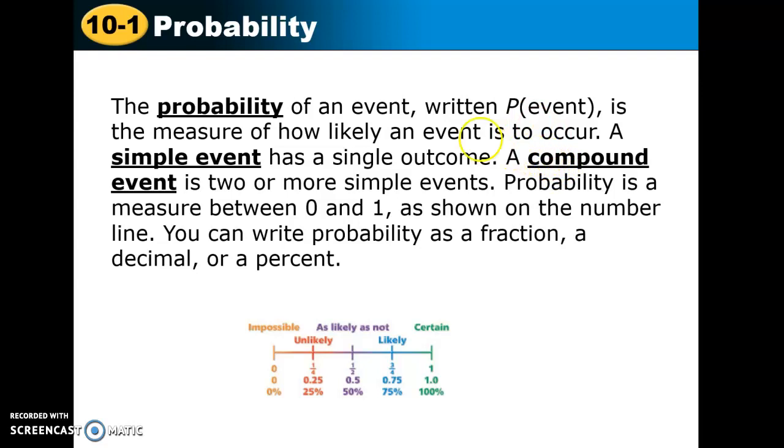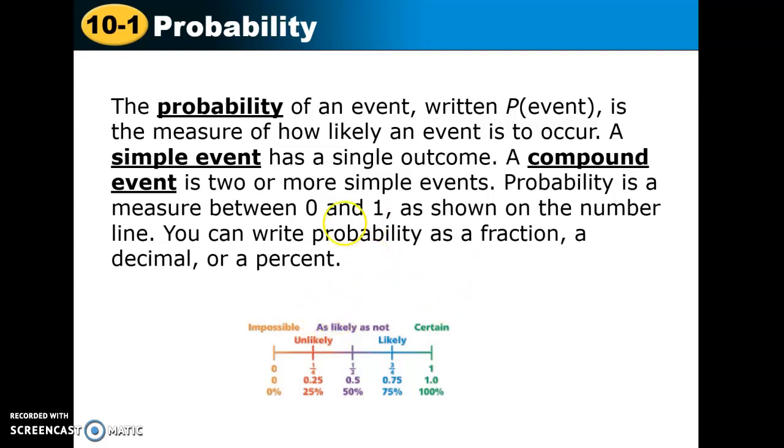There's a couple different types of events. You can have a simple event, which is one single outcome, or you can have a compound event, which is two or more events. Every time we measure probability, it's a fraction or a percent, and it goes between 0 and 1. So the fraction goes between 0 and 1, and sometimes we also show it as a percent or a decimal.